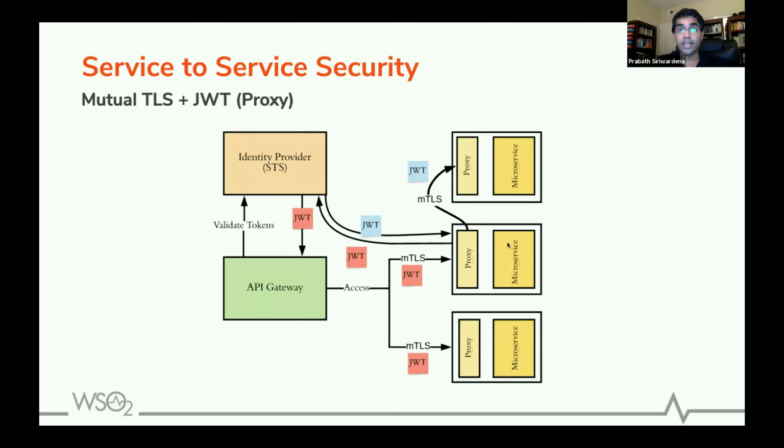Now, the challenge is how you implement this, right? So you need to do MTLS validations, you need to do JWT validations at your microservice. One basic principle in any microservice design is the single responsibility principle. A given microservice should not do anything other than what it's supposed to do, right? So if you build a microservice, you should focus on your business value. You should not worry about doing security validations, throttling, authorization checks, anything. You should not embed that into a microservice code.